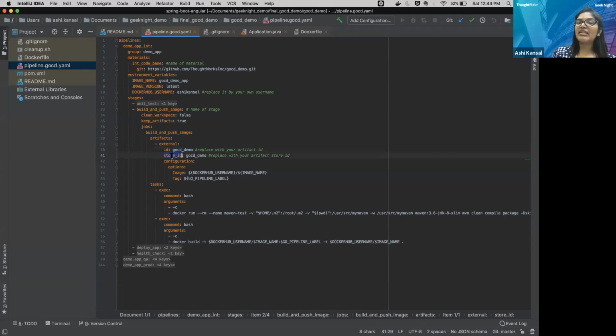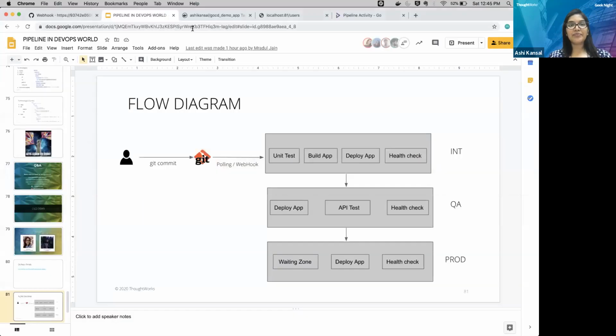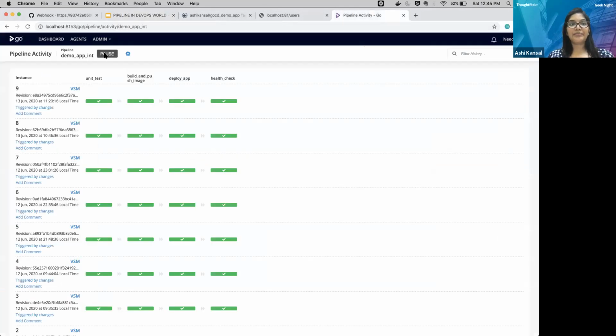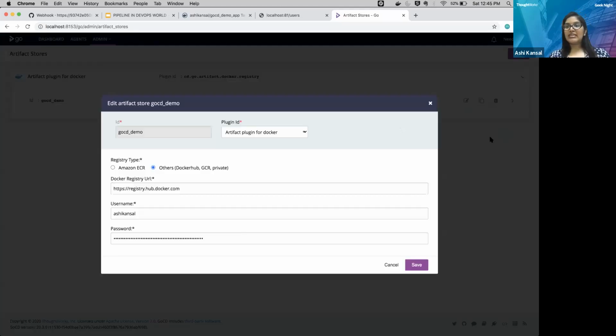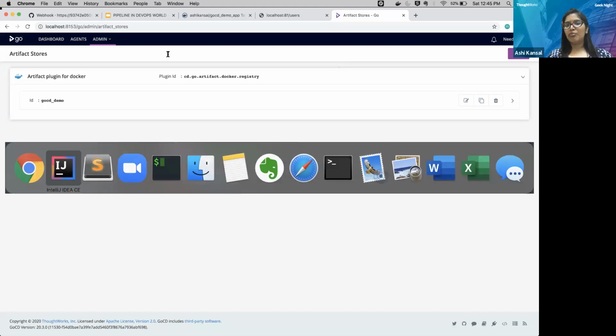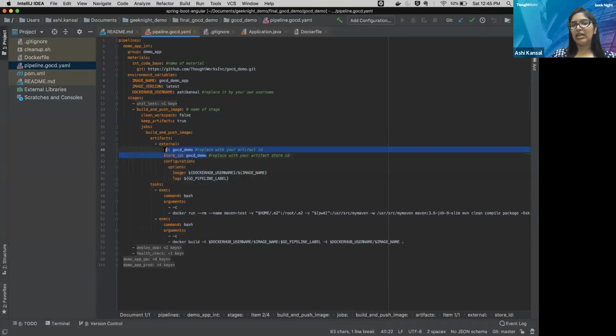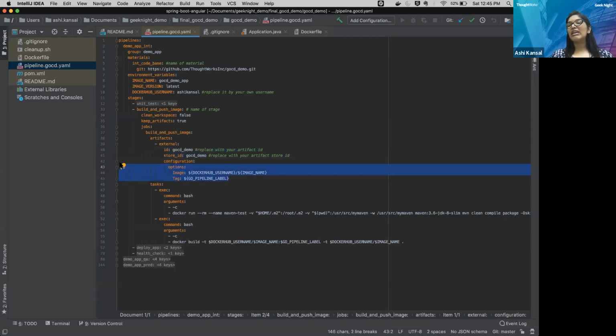And then I am specifying the store ID. So this store ID is the one which I'm having here. So here is the store ID. This is, which Mrinal has also showed to you. So in the current example, I have taken both as same, but you can differentiate between these. And I'm passing the configuration that by what name my image will be pushed and what's my repo name.